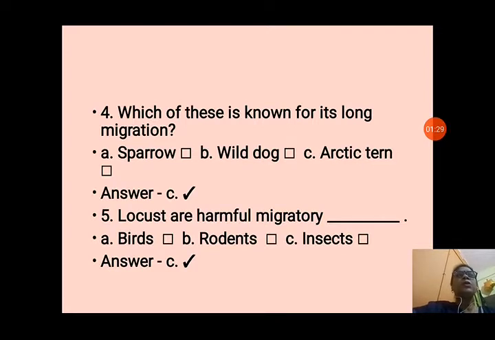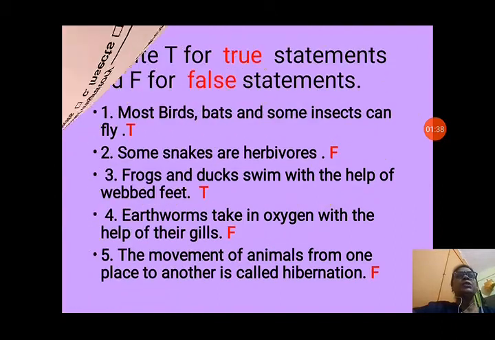Question number 5. Locusts are harmful migratory birds, rodents, insects. So we know that locusts are insects that migrate from one place to another. So option C is correct.